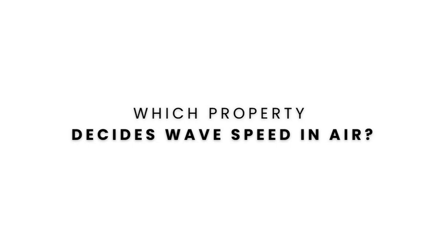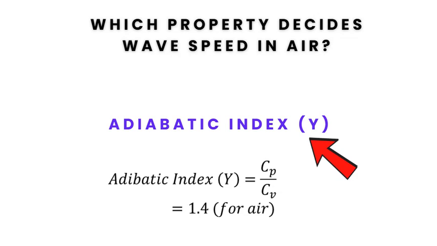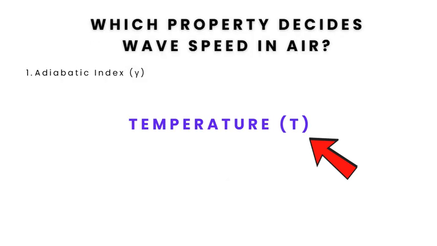Which property of air decides wave speed? The speed of sound in gases is primarily determined by the following properties. Adiabatic index, also known as the heat capacity ratio, is the ratio of the specific heat at constant pressure to the specific heat at constant volume. For most diatomic gases like air, this value is approximately 1.4.